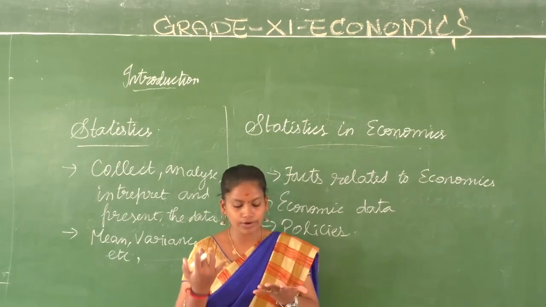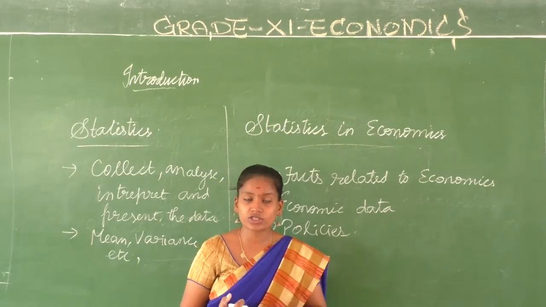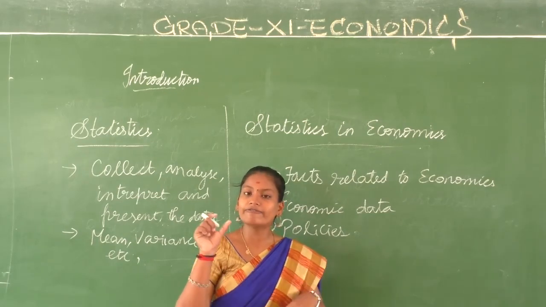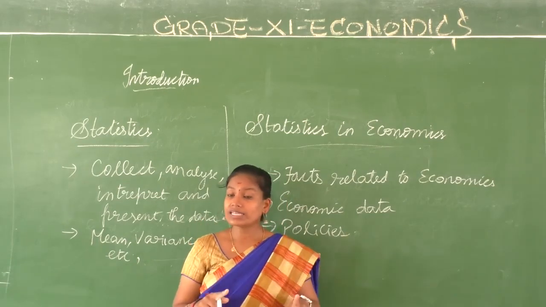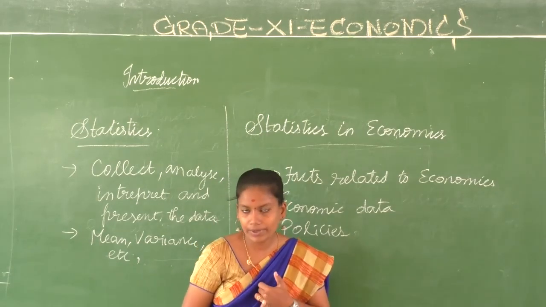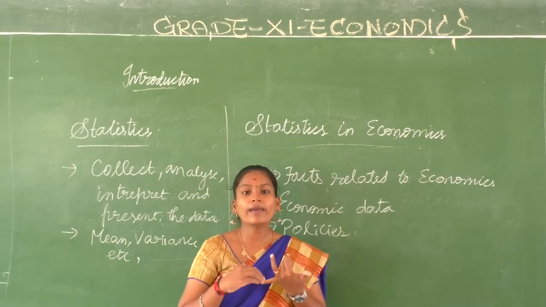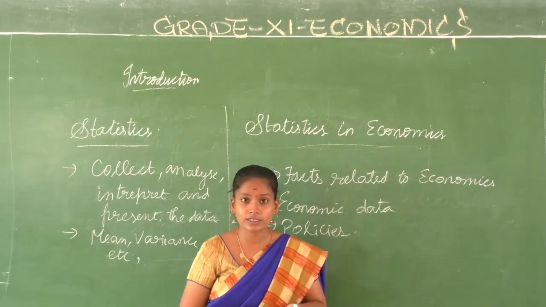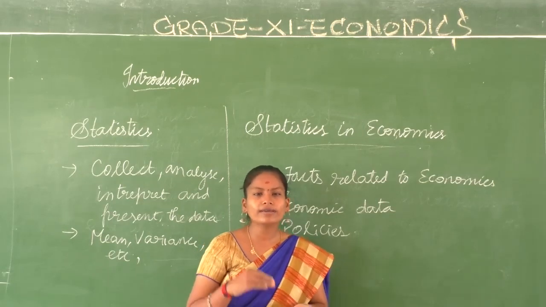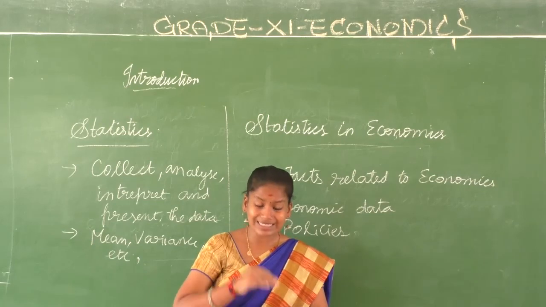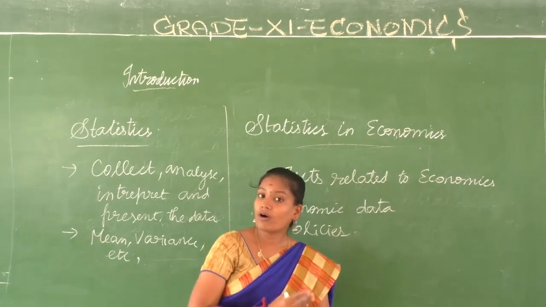Then we discussed what we mean by consumption, production and distribution. Finally, we came to a conclusion about the definition of economics. Economics is the study of man and society, people in society, of how they employ their scarce resources. We studied about scarcity and how they have to employ their scarce resources which have alternative uses.